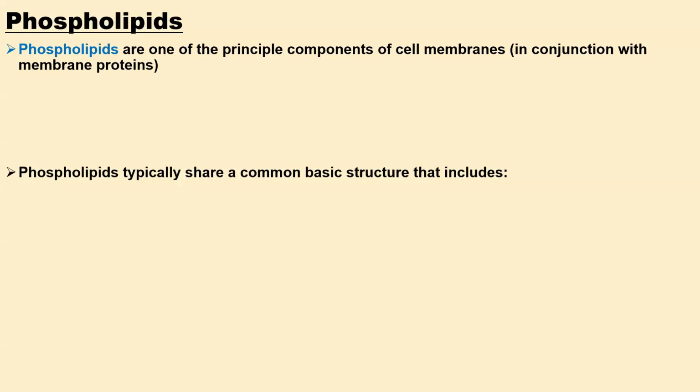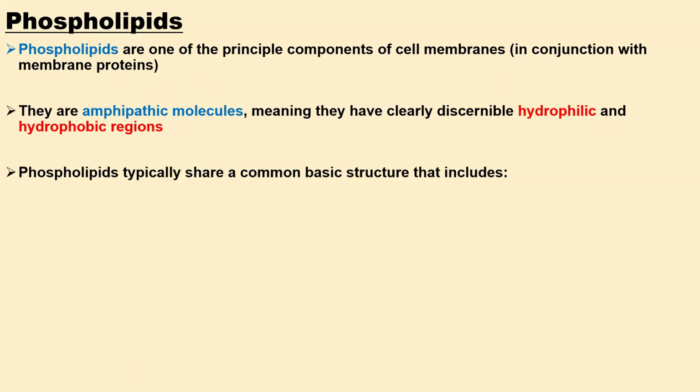Phospholipids are one of the principal components of the cell membrane, in conjunction with membrane proteins. Generally, phospholipids are the most abundant component of the cell membrane, and they are usually associated with the membrane proteins. And these phospholipids are amphipathic molecules.